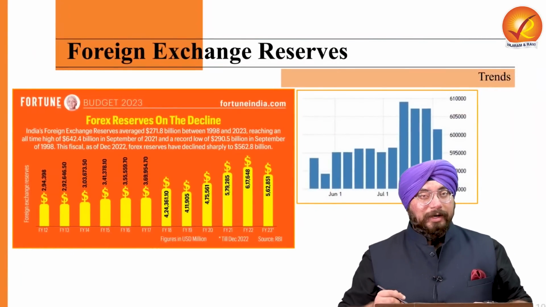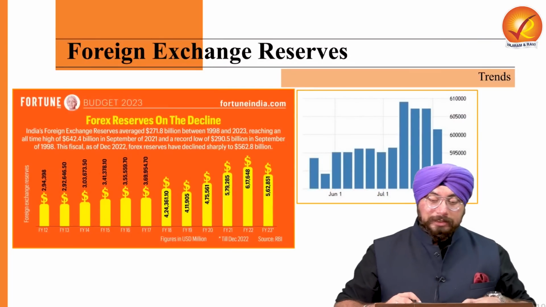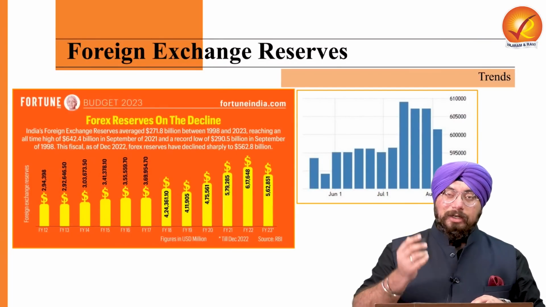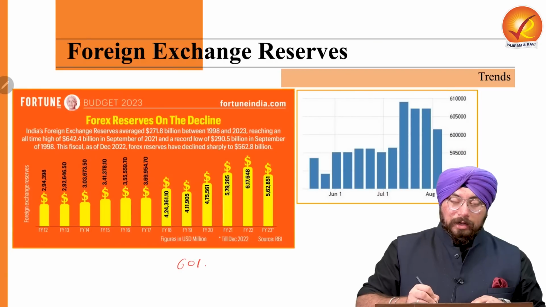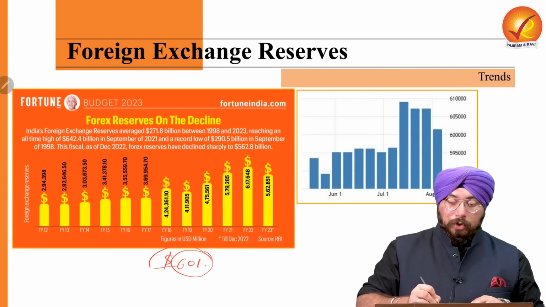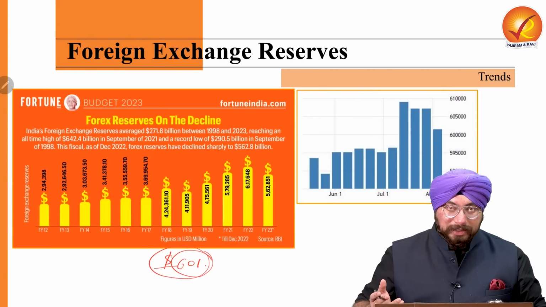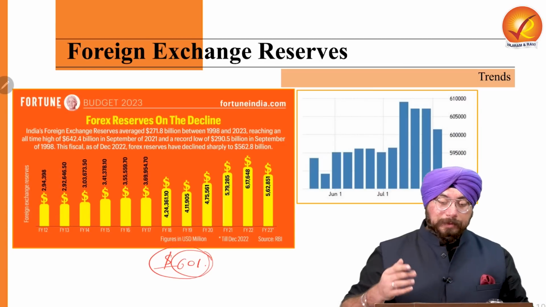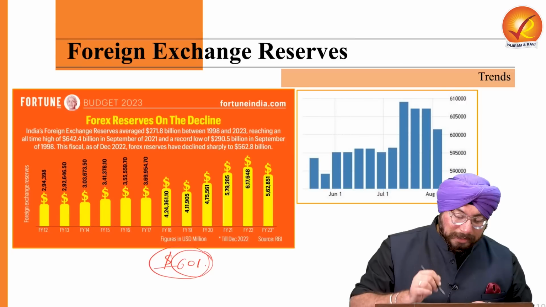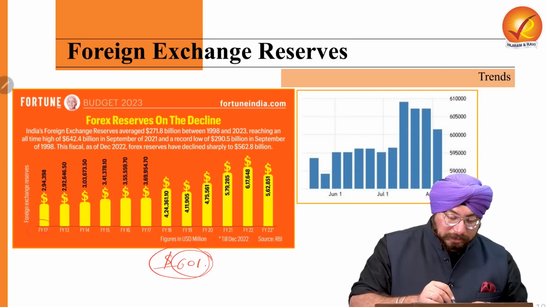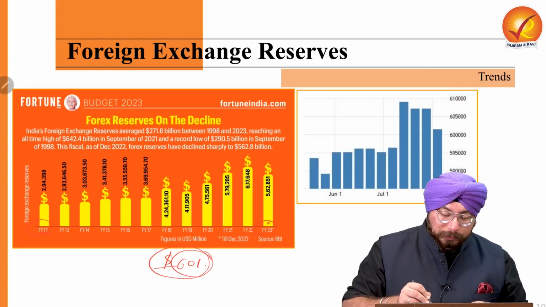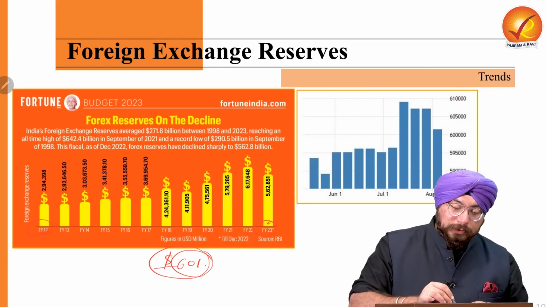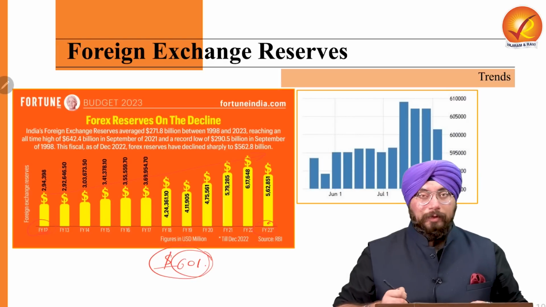Now let us see the trend of foreign exchange reserves over the years. The latest number is close to $601 billion as of August 2023. But let us see what has been the trend. In this diagram, you see that from financial year 2012 to financial year 2023, our foreign exchange reserves have substantially increased.